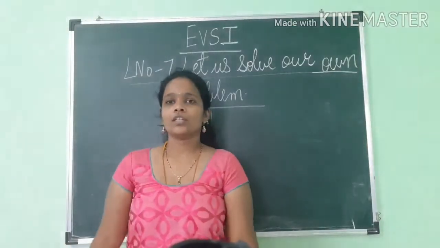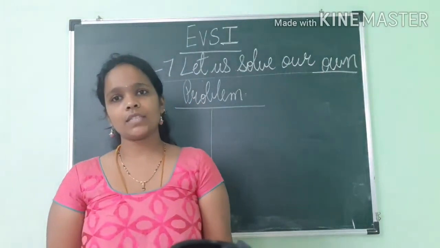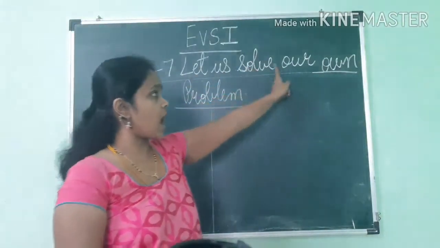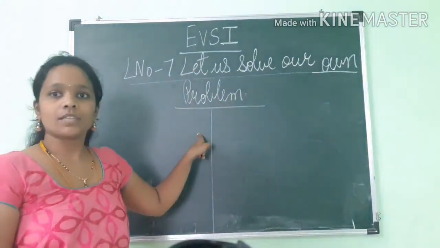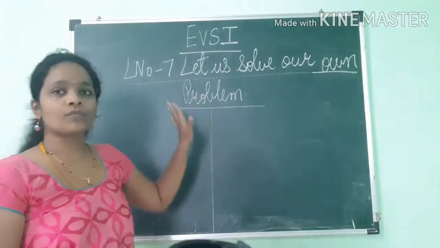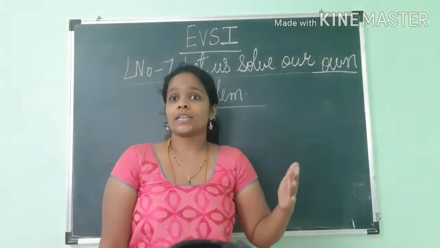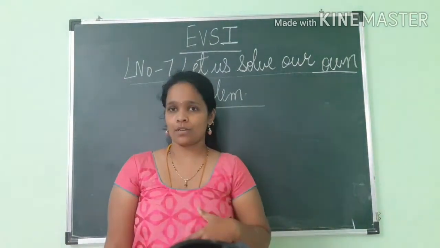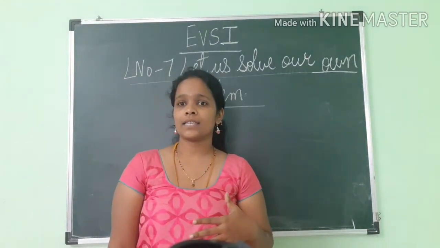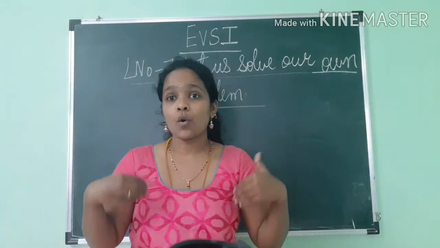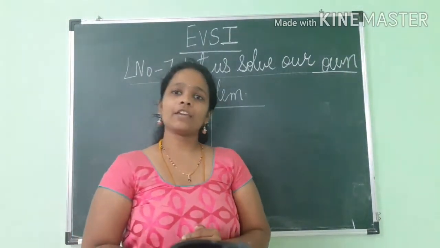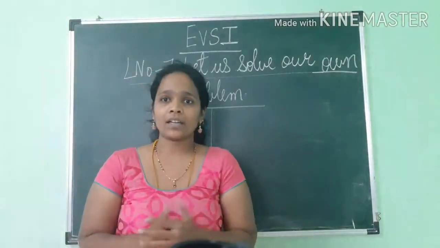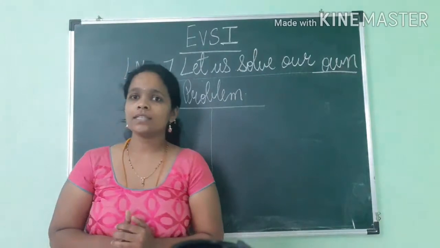Hello students. Today I am going to teach you EVS 1, Lesson number 7, Let us solve our own problem. From the name of the lesson only you will understand the meaning of the topic. It means they are telling us in this lesson how to solve our own problem. In our life we face many problems, but how to tackle them we have to learn in this lesson.